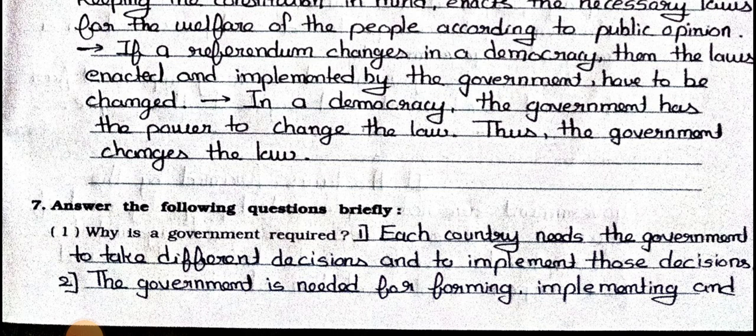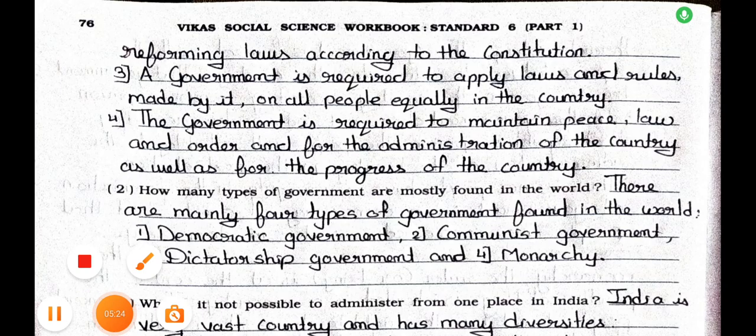Now we will see the main 7. Answer the following questions briefly. Number 1. Why is the government required? Answer is, each country needs the government to take different decisions and to implement those decisions. The government is needed for forming, implementing and reforming laws according to the Constitution.